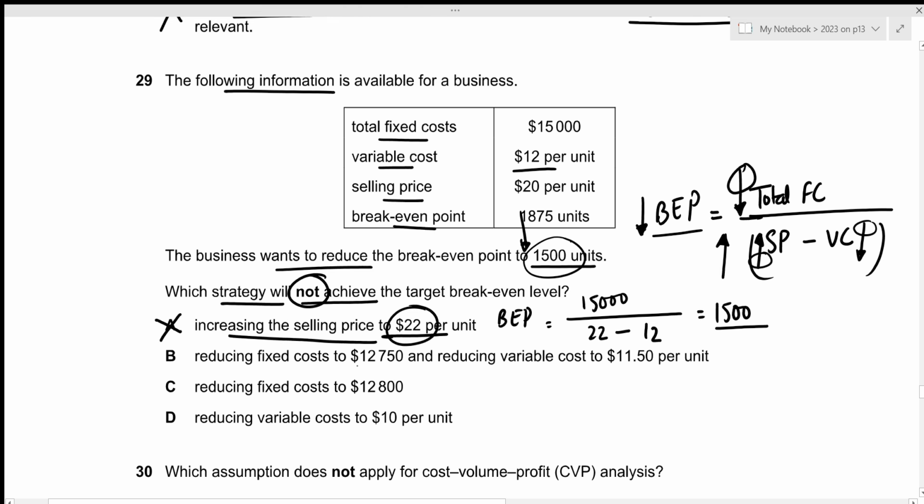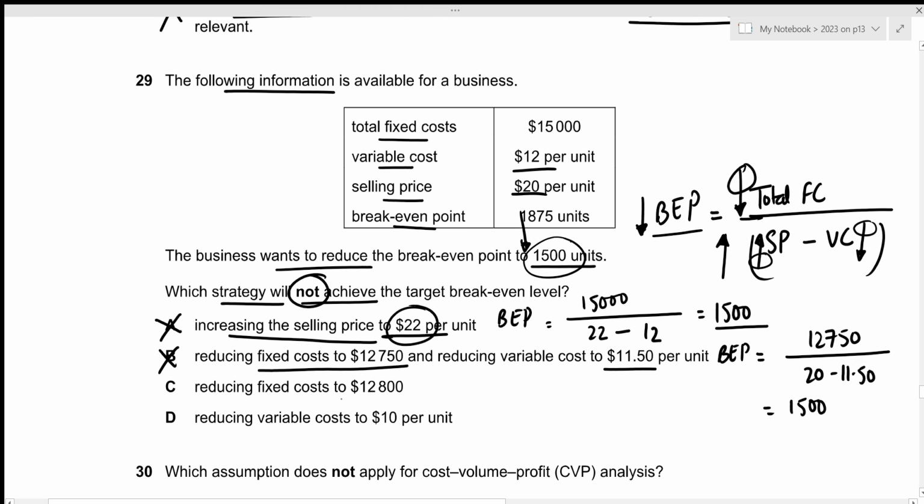The second one is reducing fixed cost to 12,750 and reducing variable cost to 11.50 per unit. Both the reduction of fixed cost as well as the variable cost will result in reduction in BEP. Let's calculate the new break-even point. That will be 12,750 divided by the previous selling price of 20 minus 11.50. This results in the break-even point of 1,500, which is why option B is also incorrect.